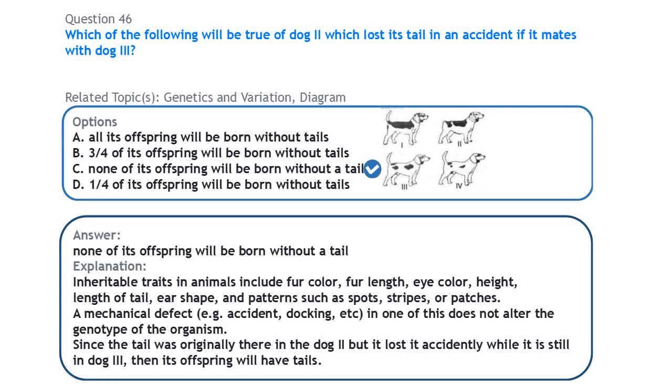Now a feature that is lost in an accident or some sort of mechanical defect does not affect the offspring. Losing the tail in an accident does not affect the genetics of the organism. So none of the offspring will be born without a tail, because this one here has lost its tail. The offspring will not be born without a tail, they will have a tail.